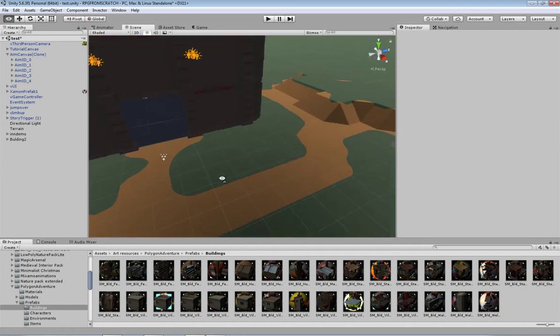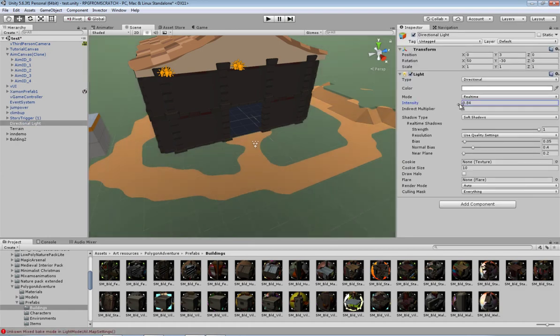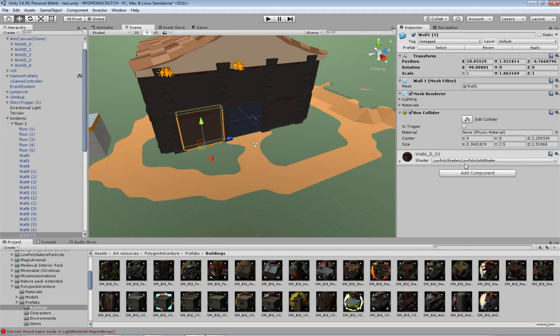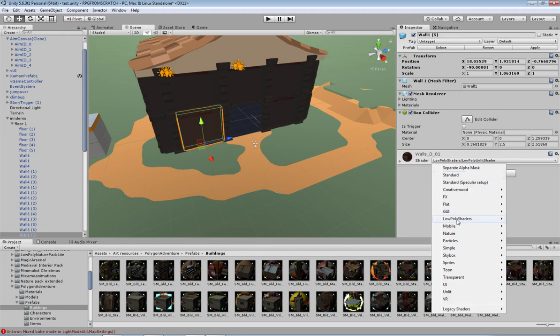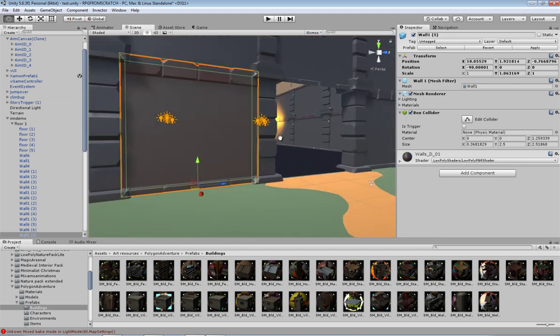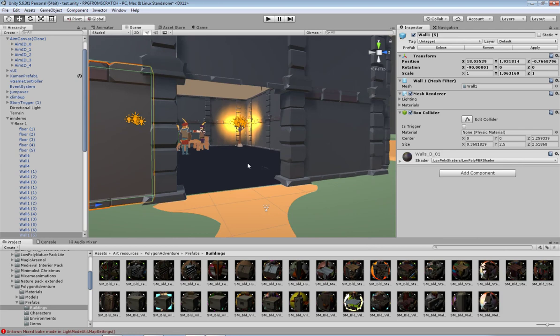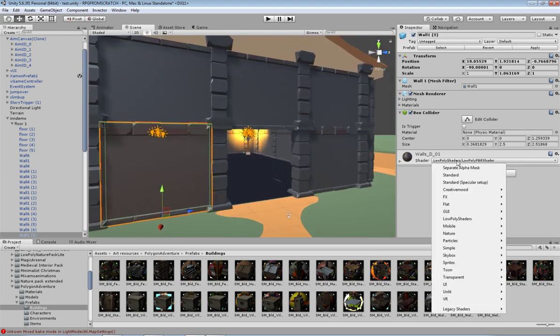What else needs to be done? Oh, actually I need to adjust the lighting. Where is my directional light? So I'm actually going to turn that up now so everything looks a lot brighter. Yeah, low poly unlit shader was the one that I'd selected, so from my shader list, low poly shaders was what's downloaded. You've got the PBR version, which will give you this kind of look, which is actually quite nice in itself, and it does allow you to have the reflective lights, things like that. But it's up to you what kind of art aesthetic.